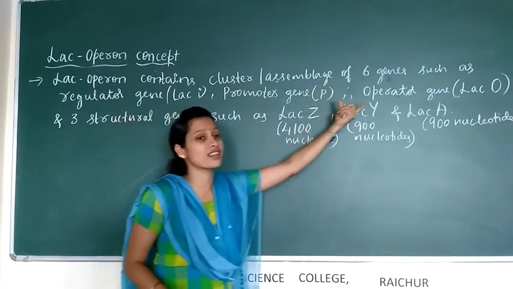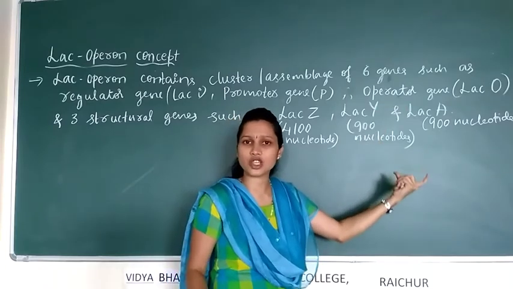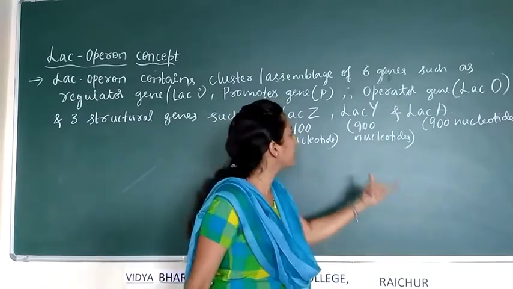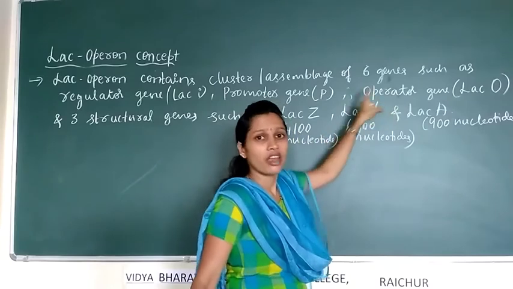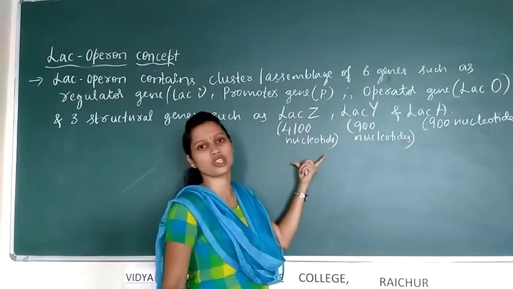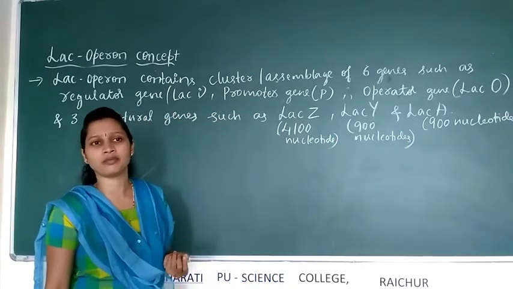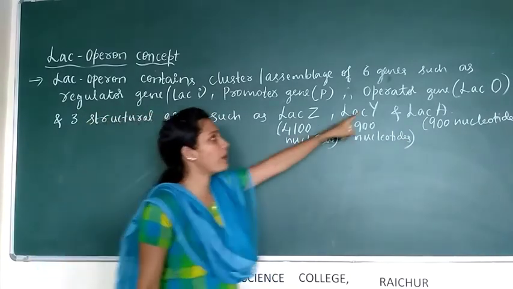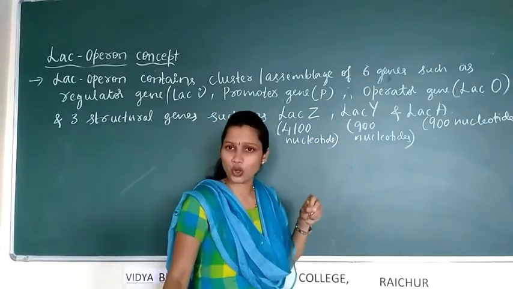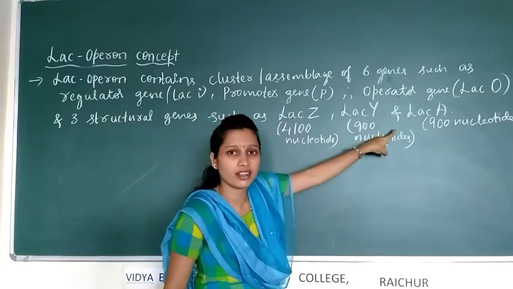When there is a necessity for the synthesis of enzymes, the operator gene allows transcription and translation of the structural genes. When lactose is absent, it regulates and prevents it.